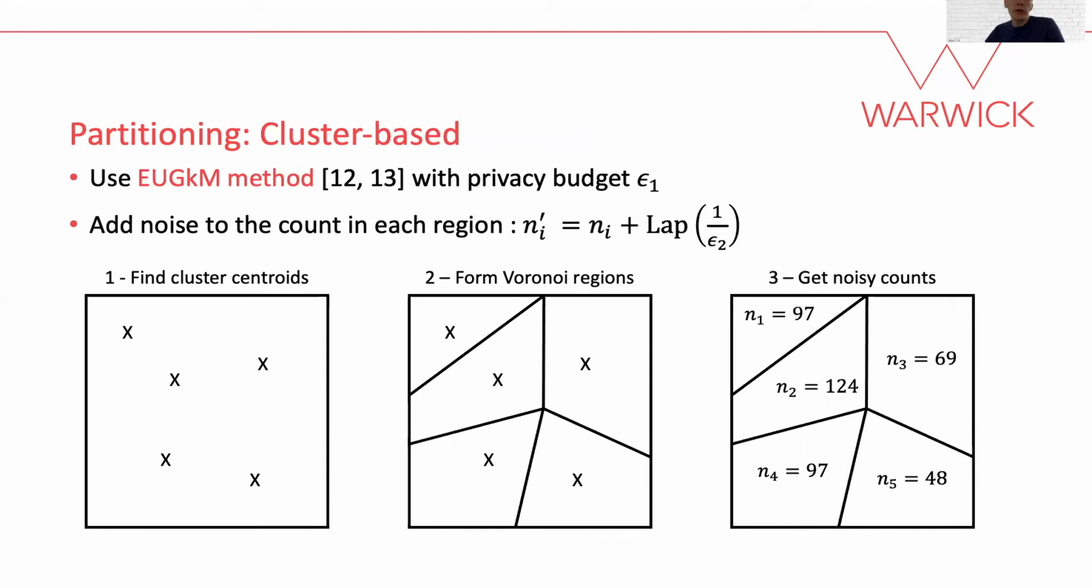Finally, we also use a differentially private clustering method to partition our space. We use the EUGKM method to find the centroids of clusters, which involves using part of our privacy budget, epsilon1. Having done so, we form Voronoi regions and obtain the number of points in each of these Voronoi regions. As a final step, we once again add Laplace noise to get the noisy count for each region. This completes the third and final partitioning approach.